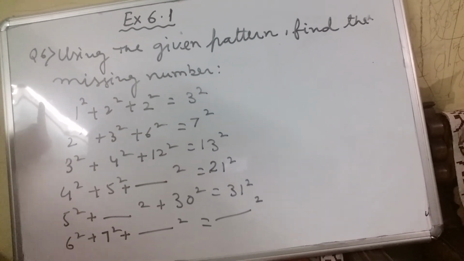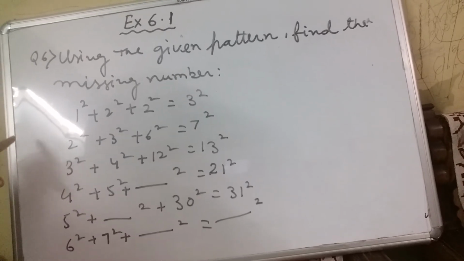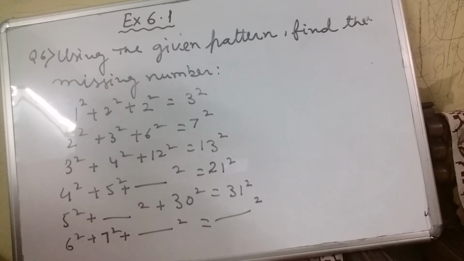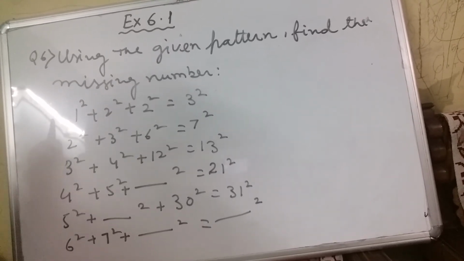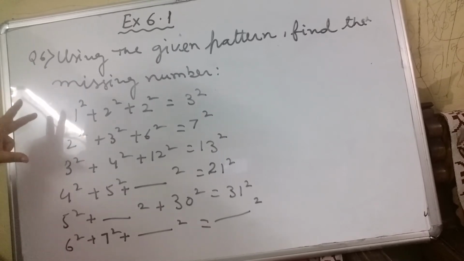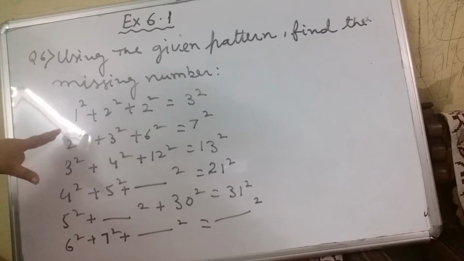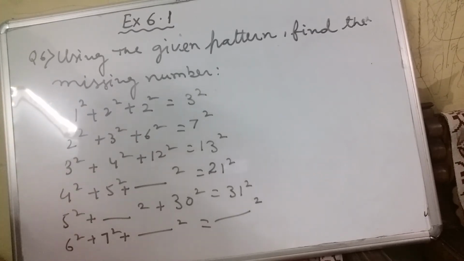Next, again a pattern is given. You have to read that pattern and find the missing number. Whenever this type of sums are given, you always first correctly read that pattern. You have to find the correlation between these lines or equations. Then only you can find the missing number.